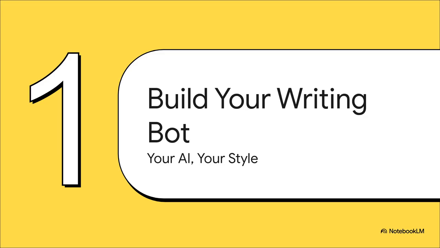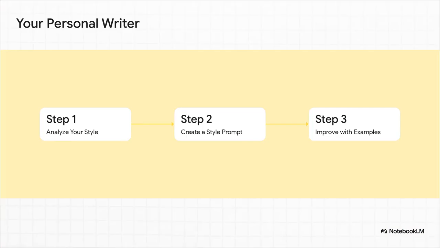All right, first up, let's get our hands dirty and build your personal writing bot. We're going to teach an AI to adopt your unique style. And you know what? It's way simpler than you might think. We can break it all down into just 3 straightforward steps. First, we'll analyze your style. Then, we'll craft a really specific prompt. And finally, we'll refine it with actual examples of your own work.